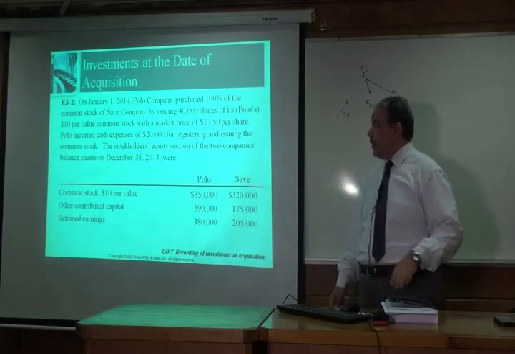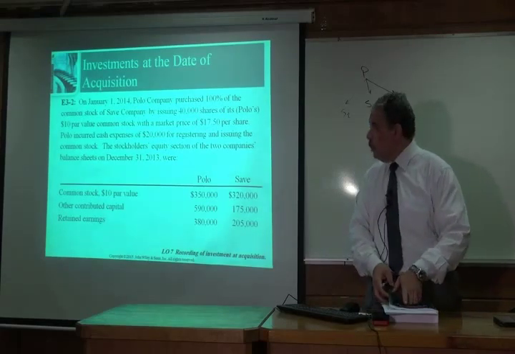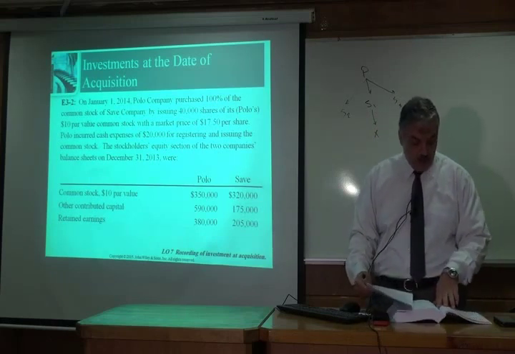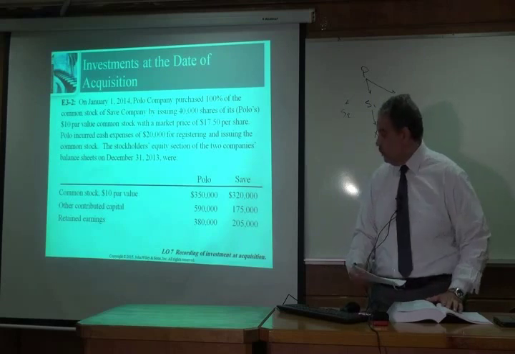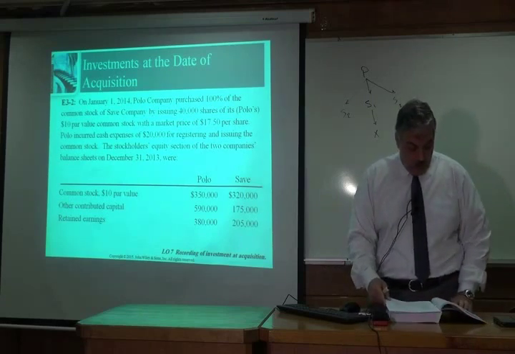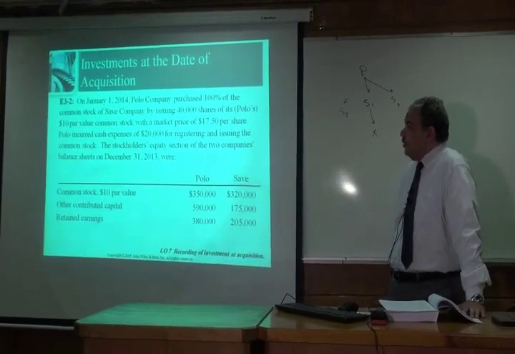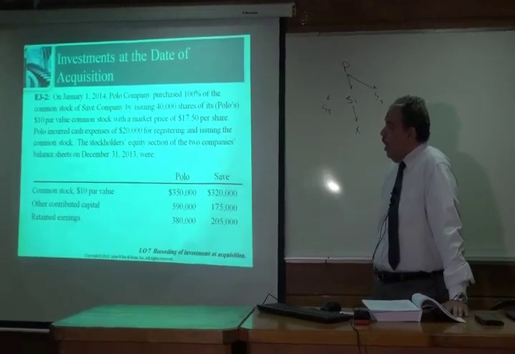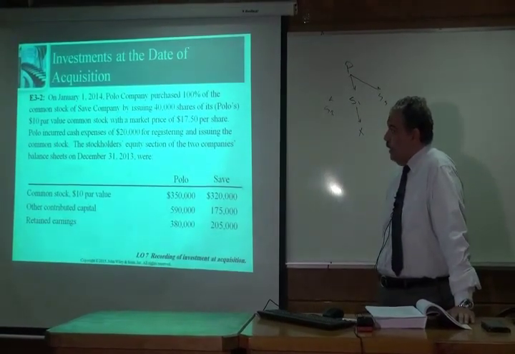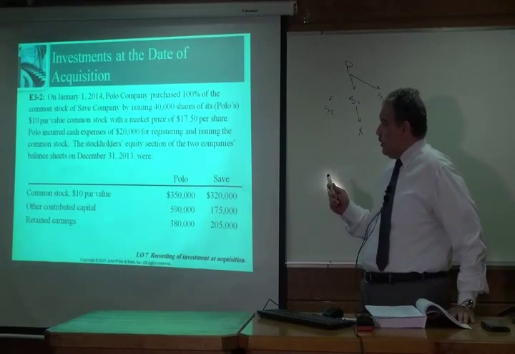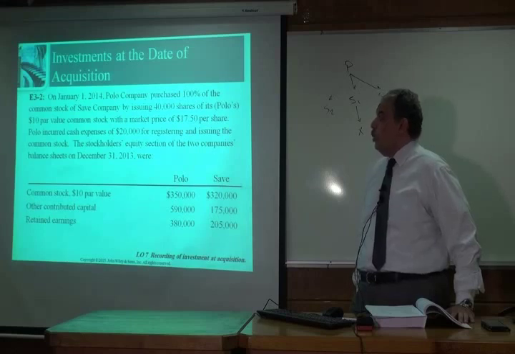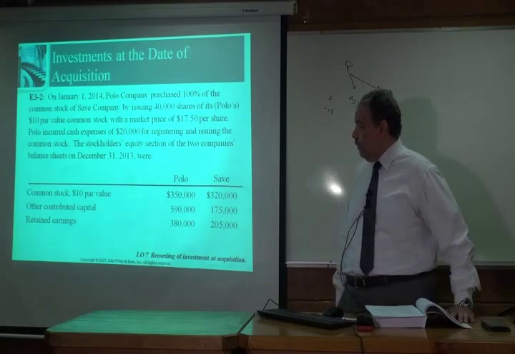So we have an exercise. The exercise in the book, exercise 3.2. This is on page 110 in the book. In this exercise, on January 1, 2014, Polo Company purchased 100% of the common stock of Save Company by issuing 40,000 shares of its $10 par value common stock with a market price of $17.50 per share.